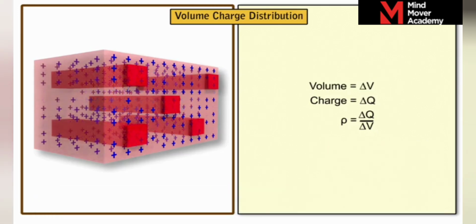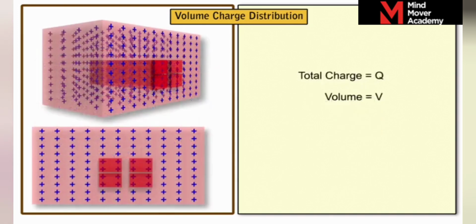If charges are not uniformly distributed, the charge density ρ for an individual volume element is equal to ΔQ by ΔV. If the charges are uniformly distributed, the volume charge density of the conductor is expressed as ρ is equal to Q by V.